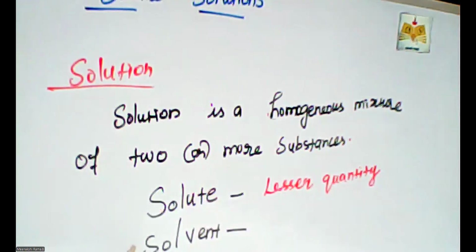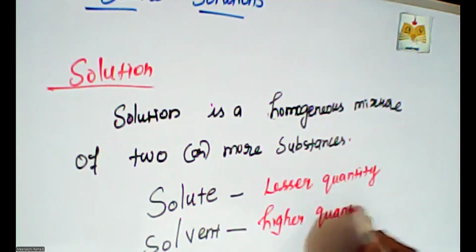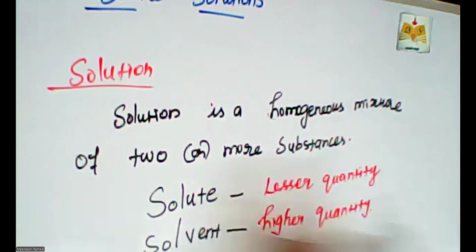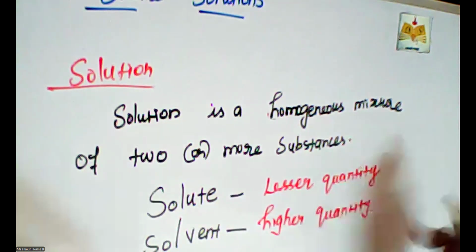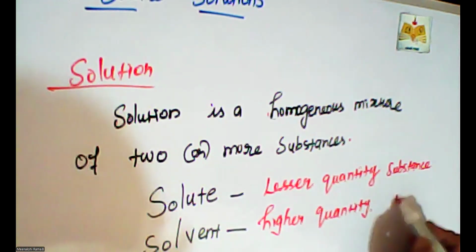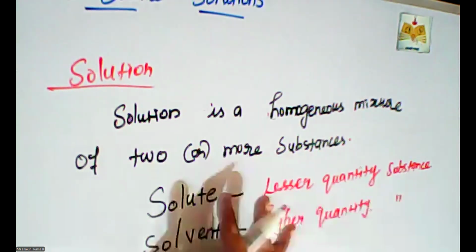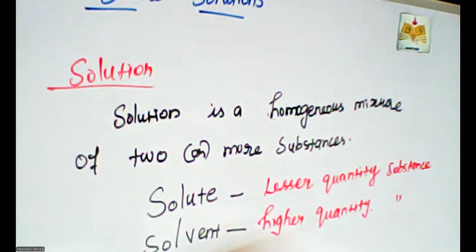And then solvent is the higher quantity substance. So these two are the major parts of a solution. Lesser quantity is called solute. Higher quantity of substance is called solvent.